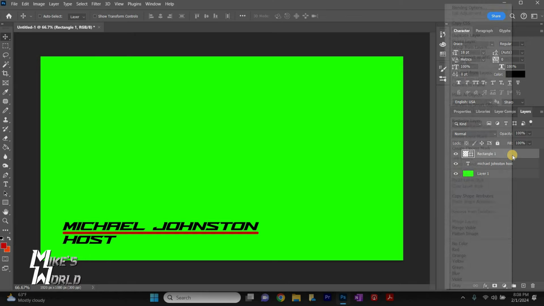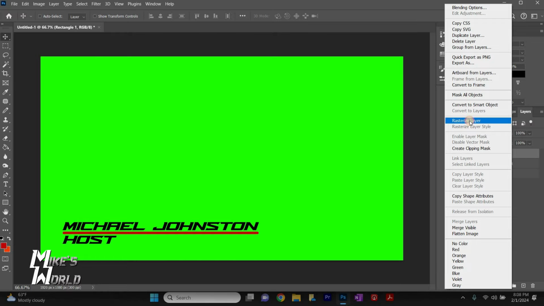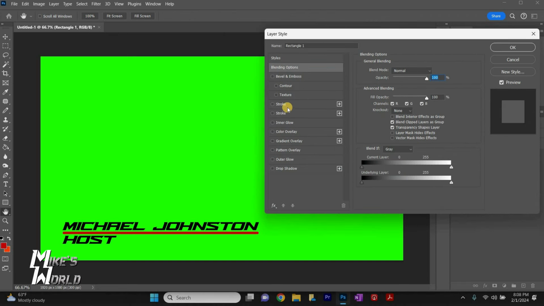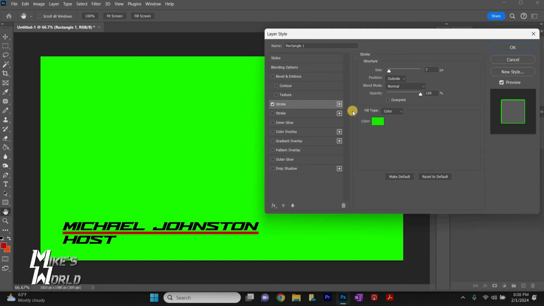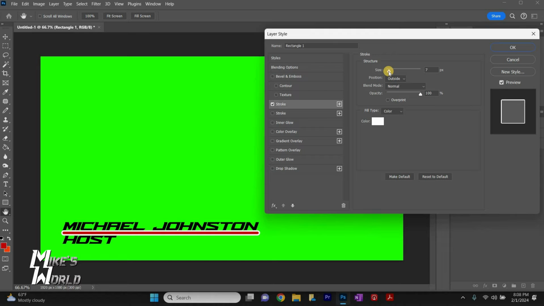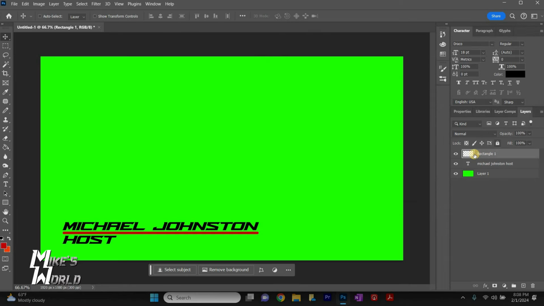And right here you'll see the rectangle. I always rasterize the layer just to keep it easy to use. And then we're going to go to stroke, and what are we doing here? White. Actually, I don't think I want a stroke on this. I don't think that looks good. Let's just keep the red line. So let's turn off stroke.